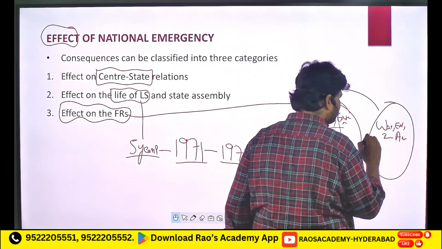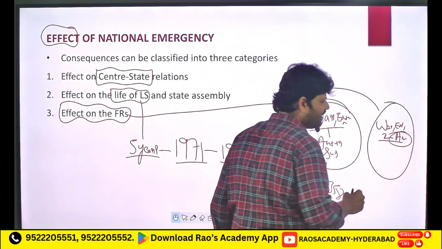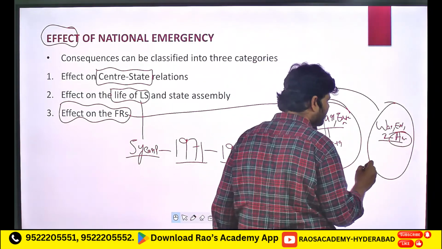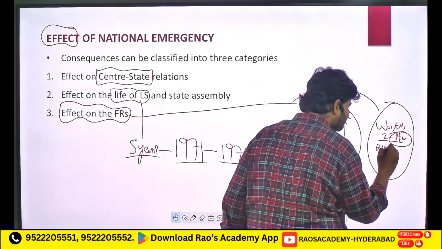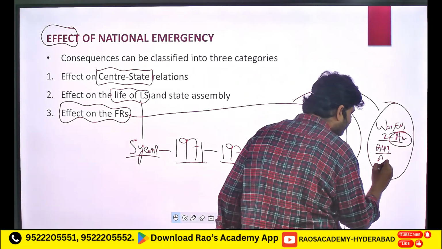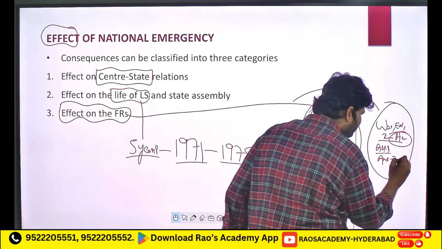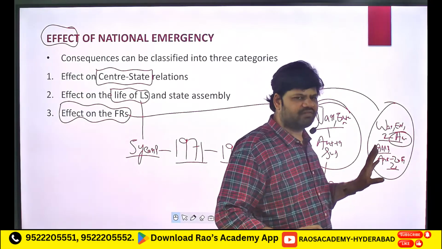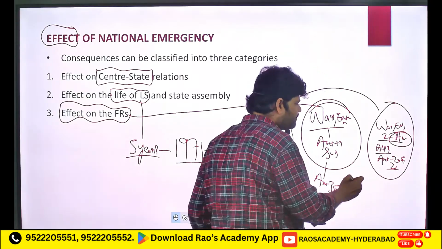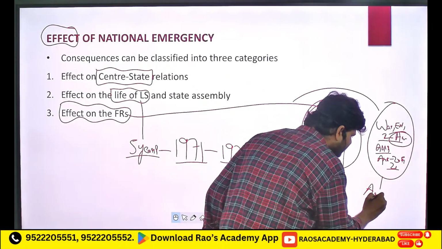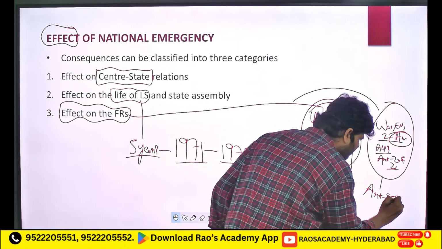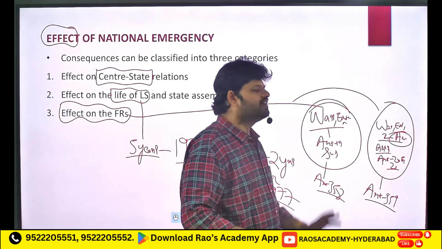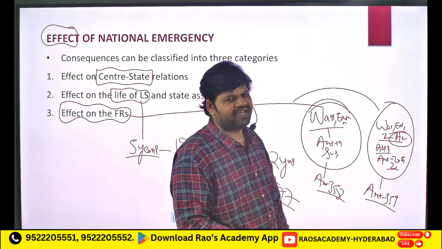So here armed rebellion is newly added. If national emergency is proclaimed because of armed rebellion, then all fundamental rights are suspended other than Article 20 and 21. This comes under another article, Article 359. So 358, 359. This is the basic difference between Article 358 and 359.